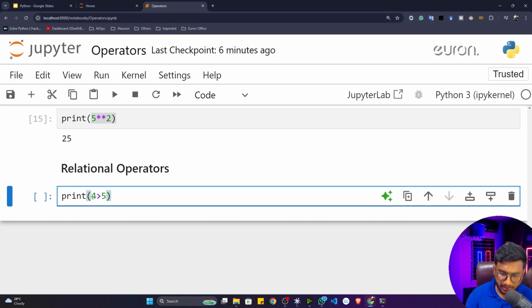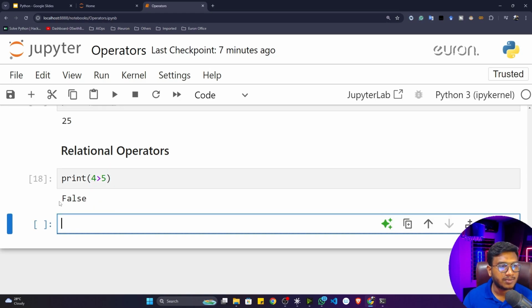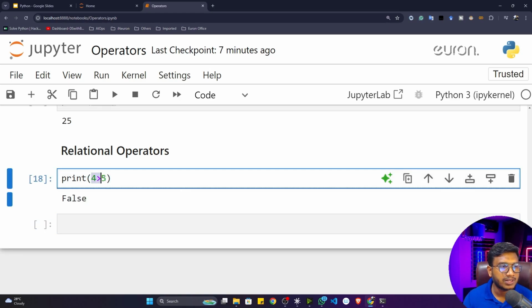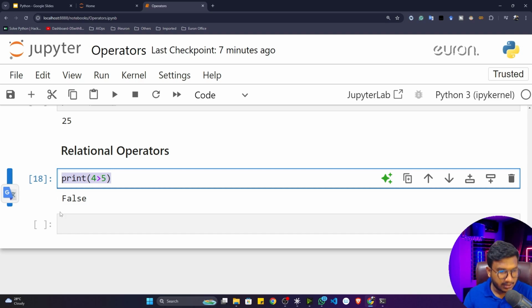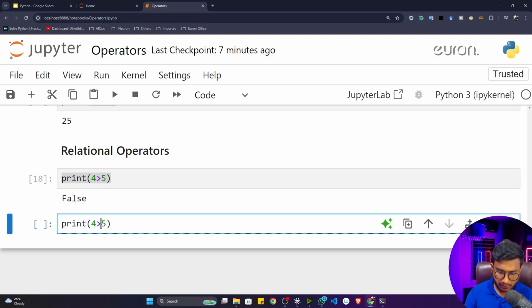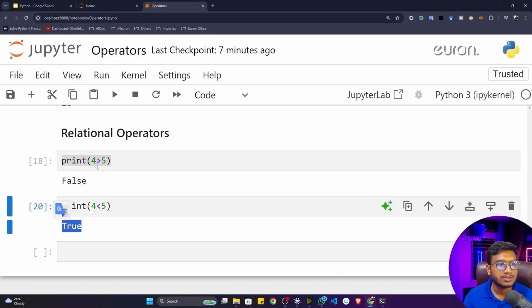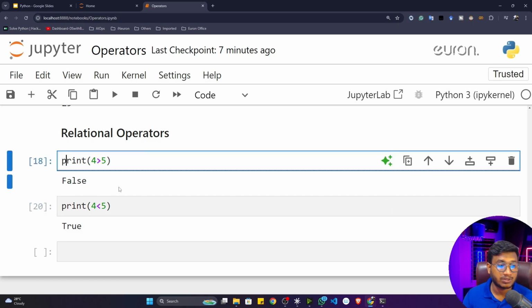Now let me execute and show you what the output will be. See, it is giving me false, because this relation is not true. 4 is not greater than 5, that's why it's false. Similarly, I can also check whether 4 is less than 5 or not. If I execute, see, it's true. So this is what we call relational operators. It is trying to find out the relation between two numbers.